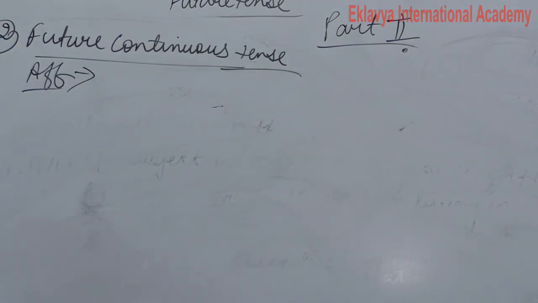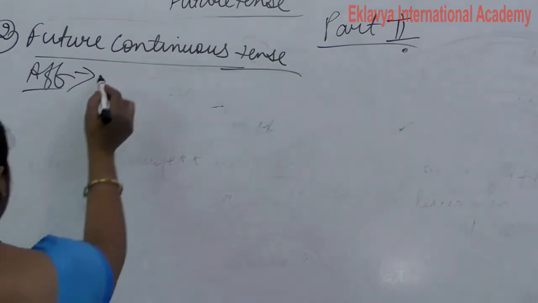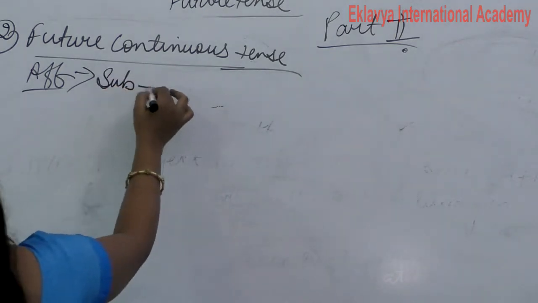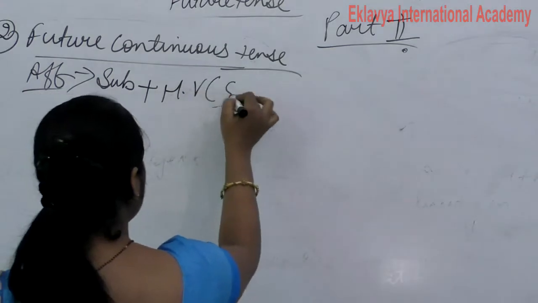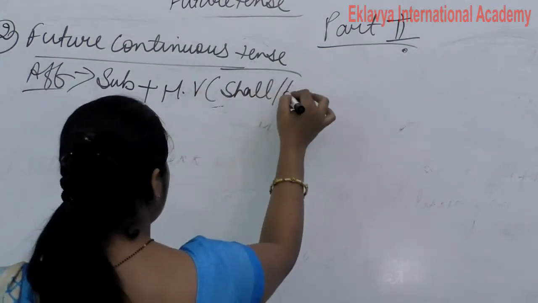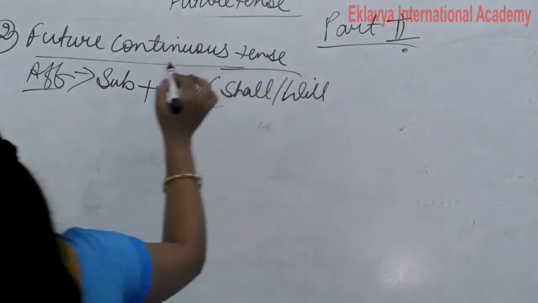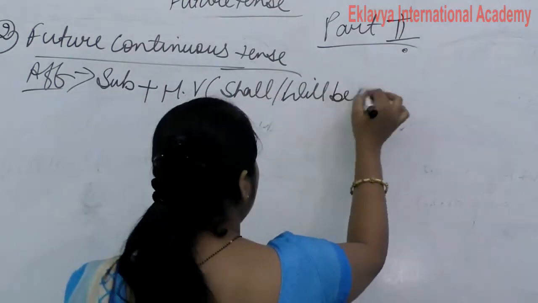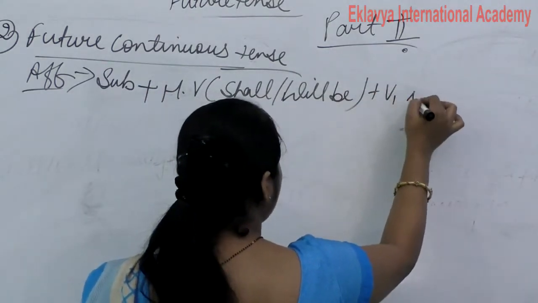So write down the structure. Subject plus helping verb shall, will, be plus verb first form ing.